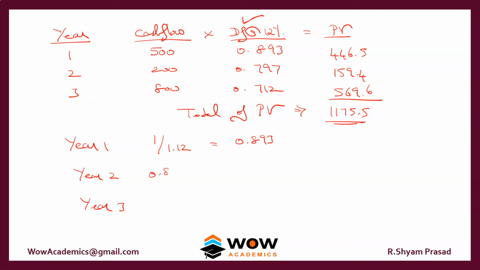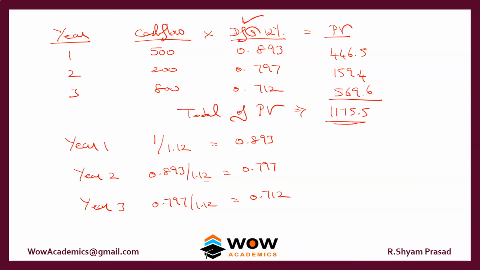Take that number and divide again by 1.12. You will get 0.797. Again take the 0.797 and divide by 1.12. You will get 0.712. So without looking at the table, this is a much quicker approach. So you take the first number divided by 1.12, you get this number. Take this number as a numerator, again divide by this, you will get another number. Keep on doing it repetitively, you will get the numbers that you require.